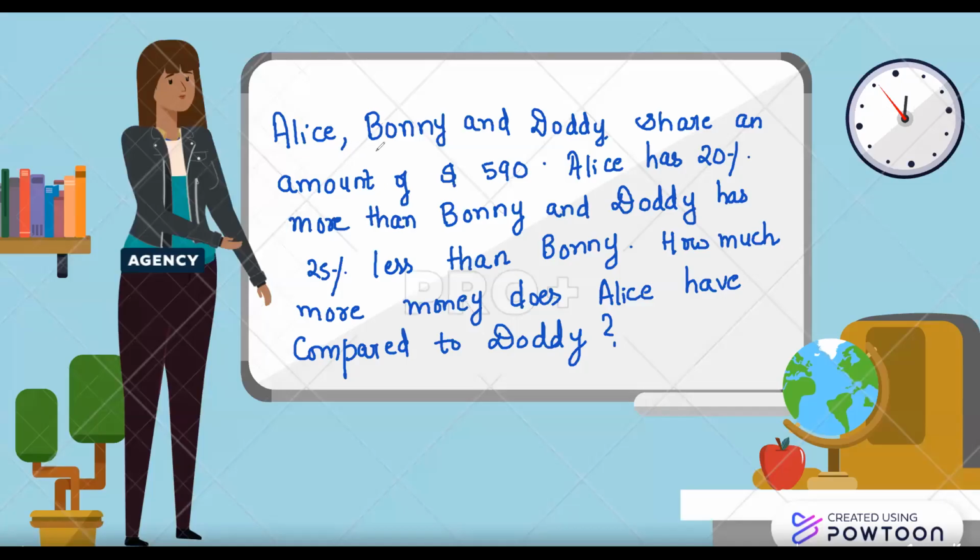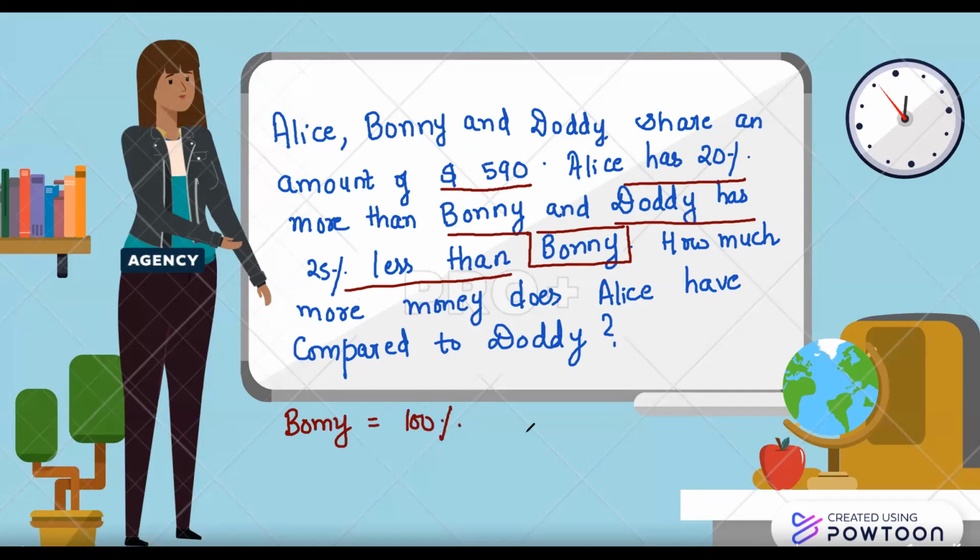Let's see this question. Alice, Bonnie and Doody share an amount of $590. Alice has 20% more than Bonnie, Doody has 25% less than Bonnie. Both the reference points are referring to Bonnie. Let's assume Bonnie has 100%. So Alice will have how much percent? 20% more, so 120%. And similarly, Doody has 25% less, so 75%.